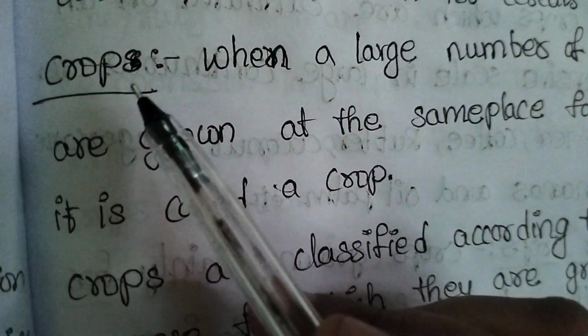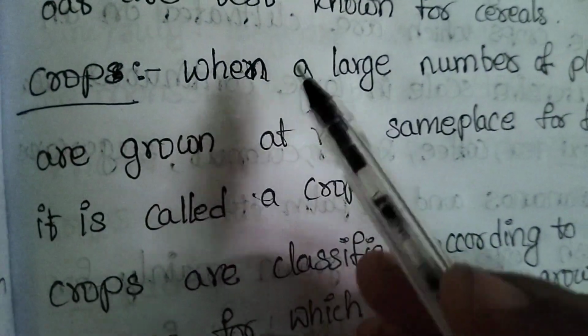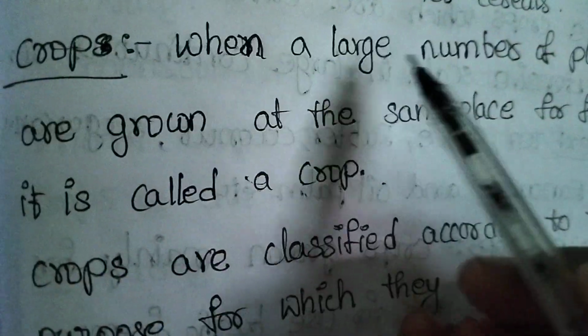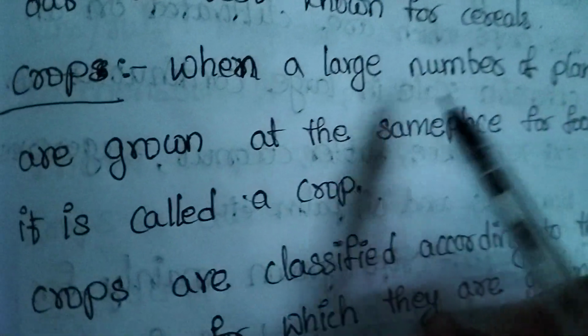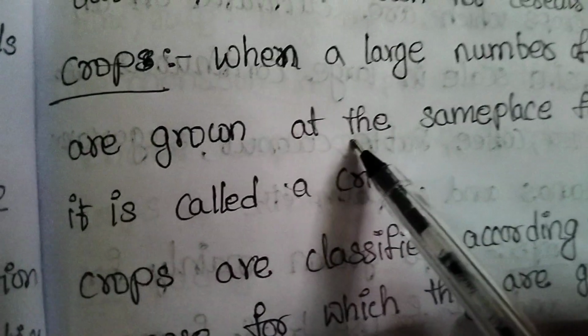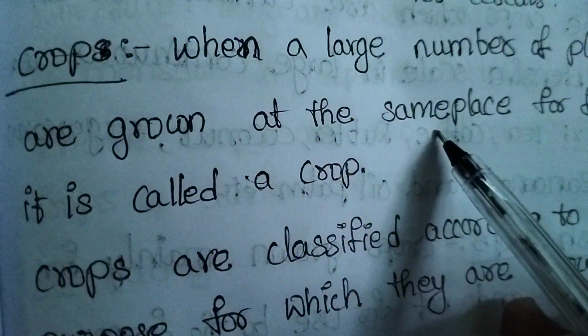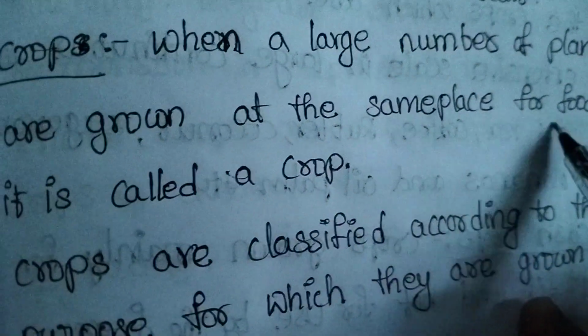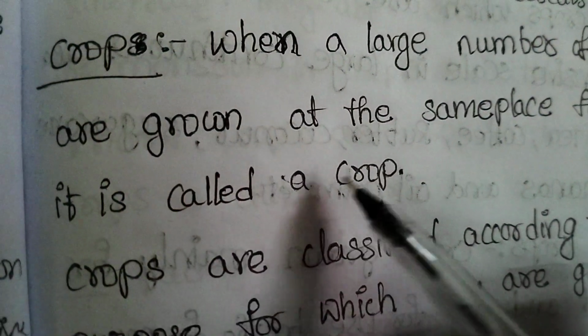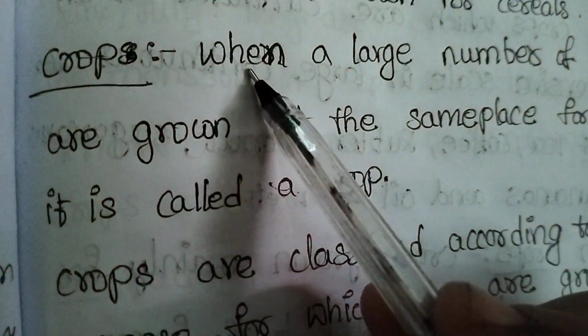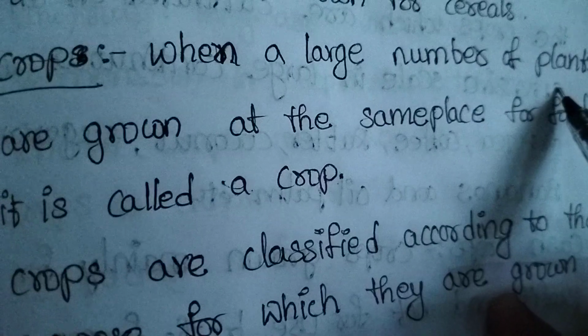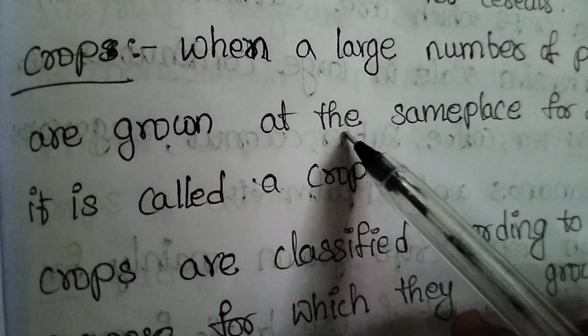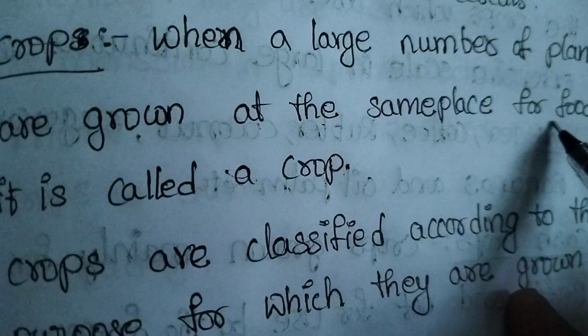What is meant by crop? A crop is when a large number of plants are grown at the same place for food.